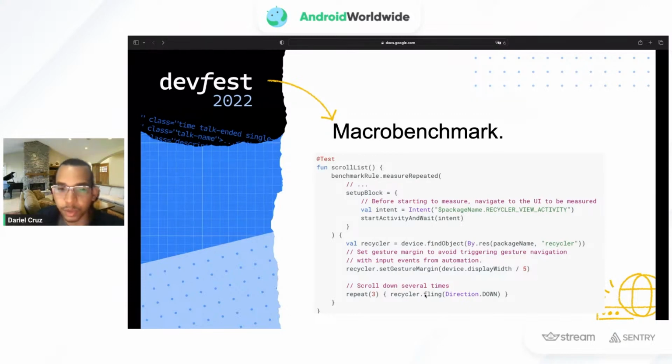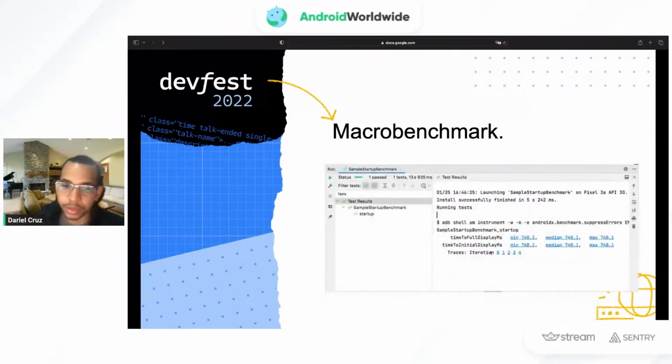and then it will give you some results. It will give you the time to full display, time to initial display, and it will give you the maximum, the minimum, and the median. As I mentioned, that's why we have iterations, just to make sure that we can get an average of the process, not only an outlier scenario or a peak case scenario. So that's what macro benchmark is for.